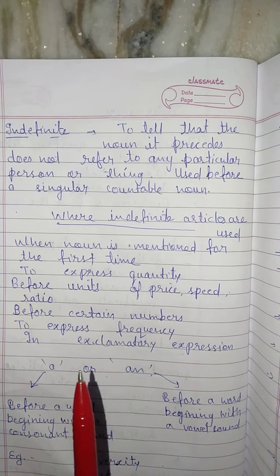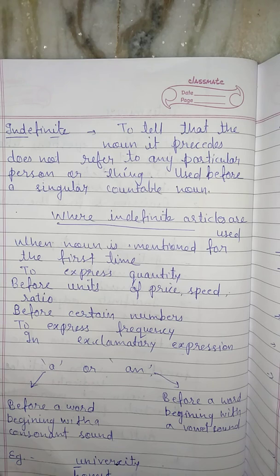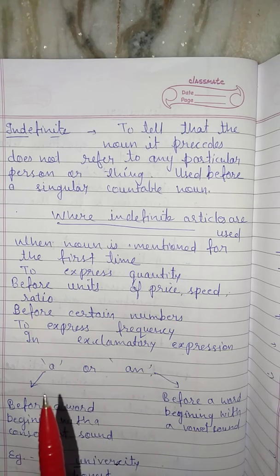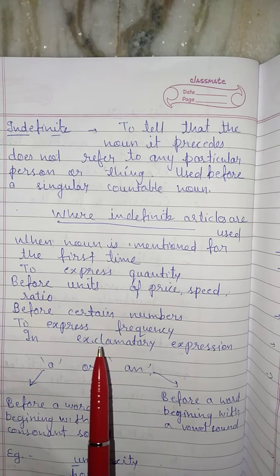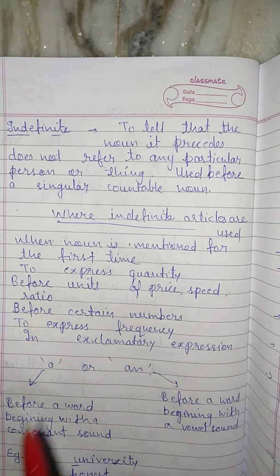Like when we say, wow, what a beautiful picture, I have used what a beautiful picture, not what the beautiful picture. If I say what the beautiful picture, that sentence will be wrong. So the correct sentence is what a beautiful picture. And why have I used a? Because there is an exclamatory expression.